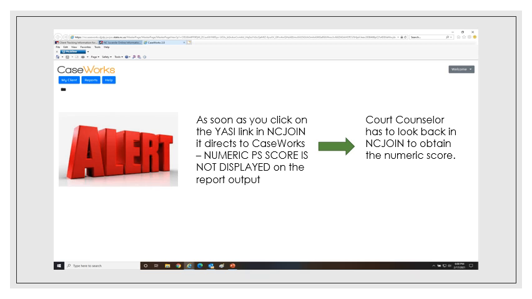The court counselor has to look back in NC Join to obtain the numeric score. I'm told by our court services partners who have kind of helped coach us through this process that it is pretty instantaneous back in the NC Join screen, but they do have to look back over there to actually see that numeric score in the previous screen that actually was the portal that got them into Caseworks in the first place.